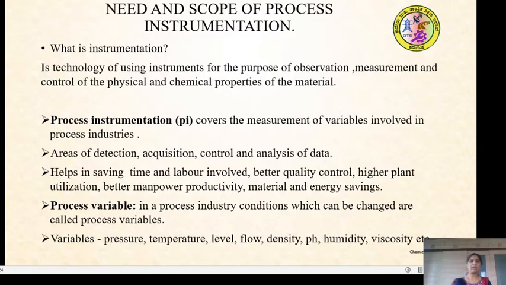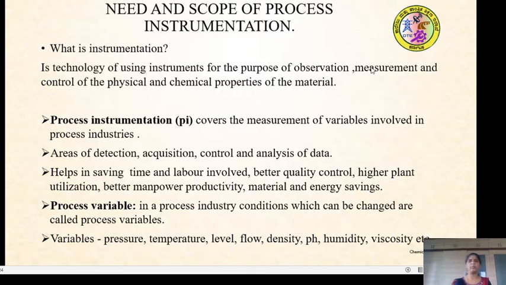So what exactly is instrumentation? It is the technology of using instruments for the purpose of observation, measurement and control of physical and chemical properties of the material. We use the instrument in order to get a desired output. For example, if you use an oven in our kitchen, the purpose of that is to cook. So the instrument serves the purpose of observation and measurement.